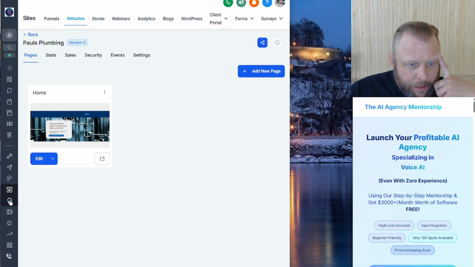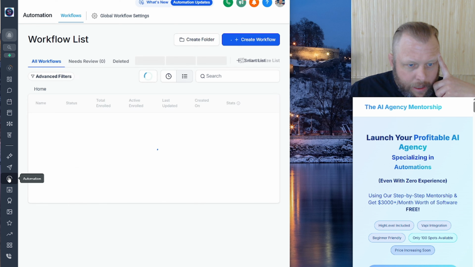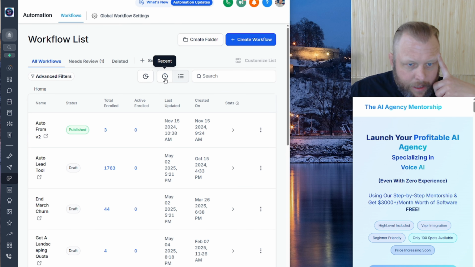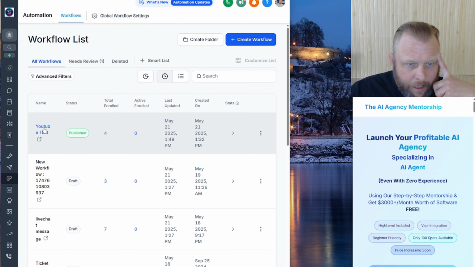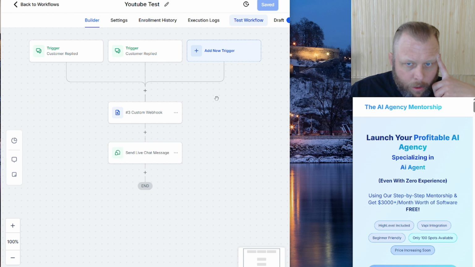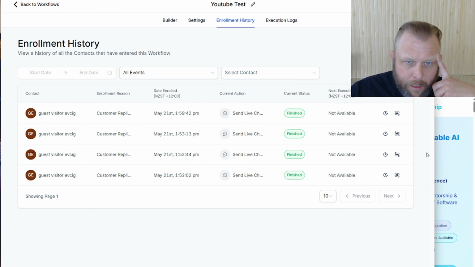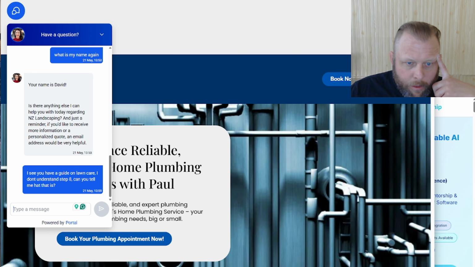So let's go to automations, and we're going to go executions. Let's just see this for a second. Why did this data not come back to us?